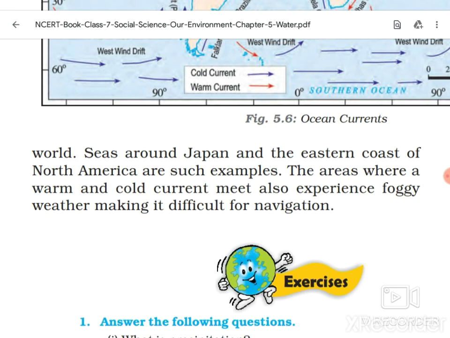The areas where warm and cold currents meet also experience fog. Fog means that because the water is cooling down and warming up easily, it will create fog, and in that fog area it is very difficult for navigation. So both effects are there. The positive effect is that it is very good for fishing, and the negative is that it is harmful for sailing and shipping. Okay, so this was the explanation given according to your book.